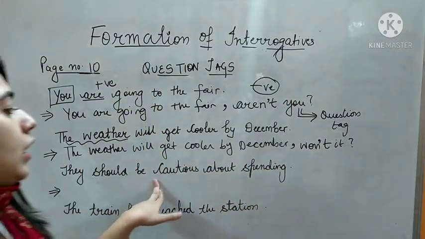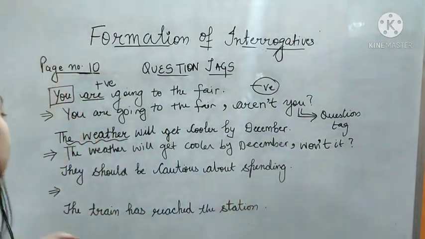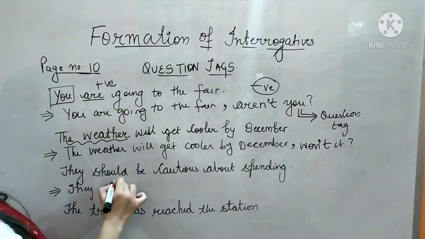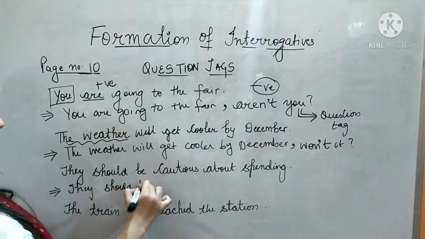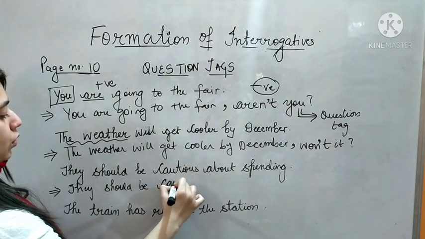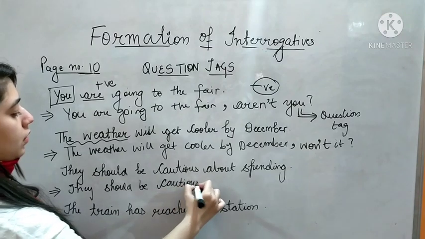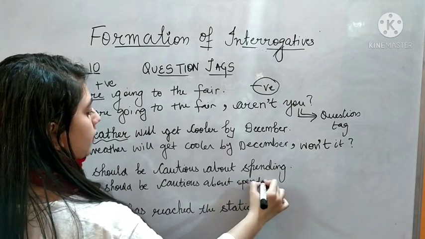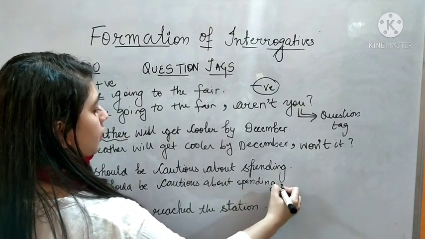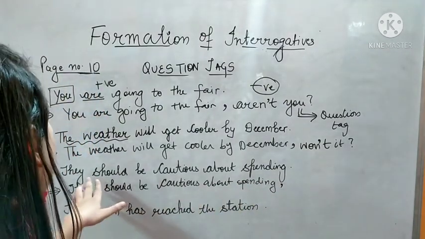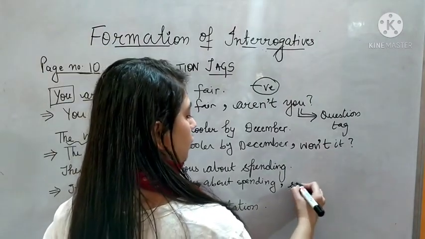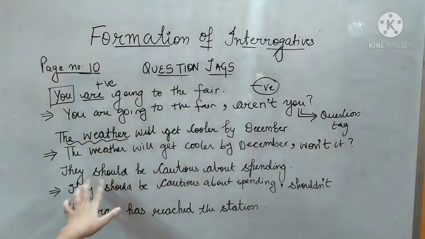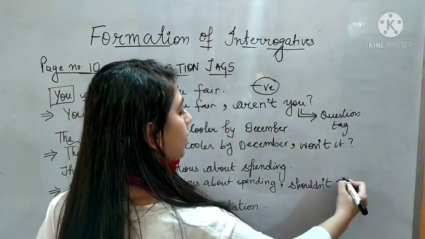Next is they should be cautious about spending. So same, they should be cautious about spending. And then comma, negative of it, shouldn't, and the subject is they.